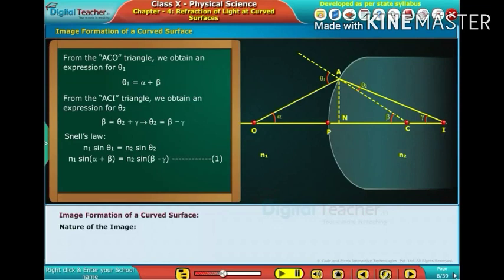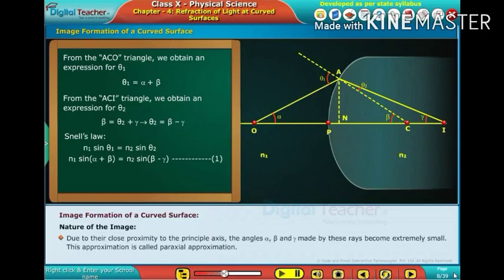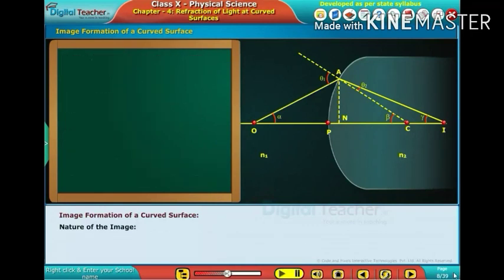From the figure, we observe that the rays move extremely close to the principal axis. These rays are called paraxial rays. Due to their close proximity to the principal axis, the angles alpha, beta and gamma made by these rays become extremely small. This approximation is called paraxial approximation. As a result of this approximation, sine of alpha plus beta is equal to alpha plus beta, and sine of beta minus gamma is equal to beta minus gamma.